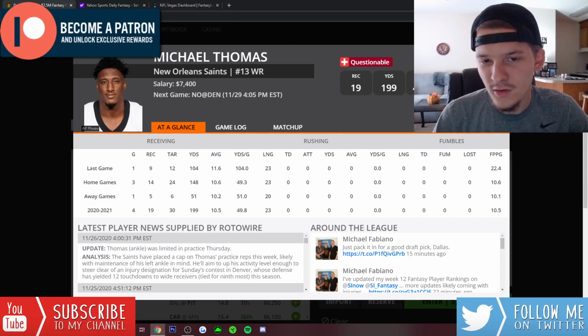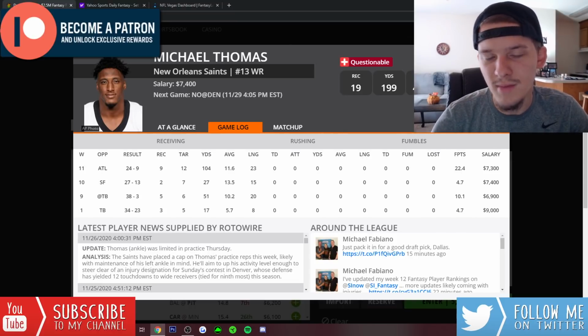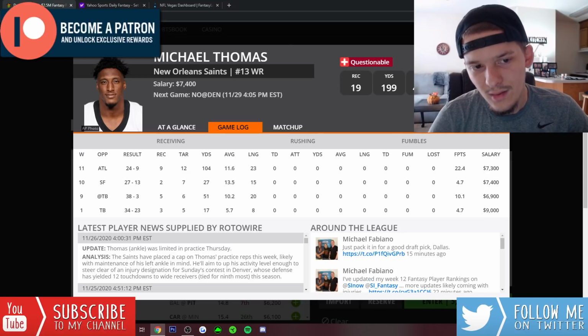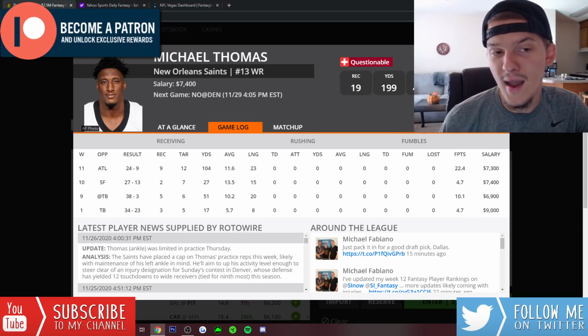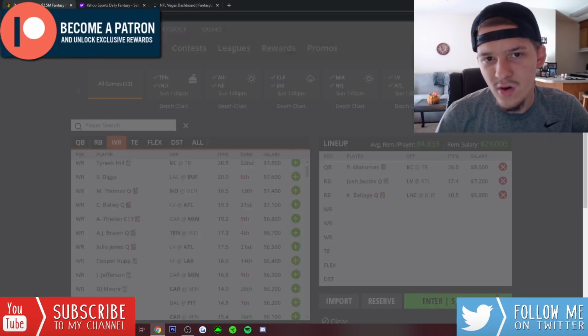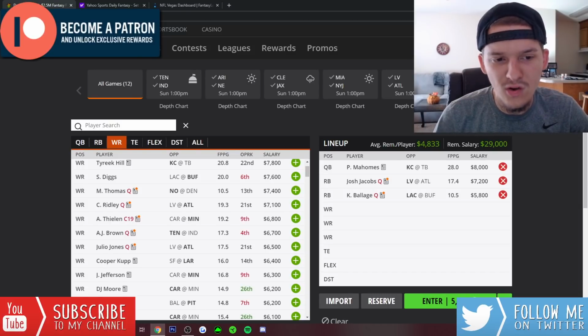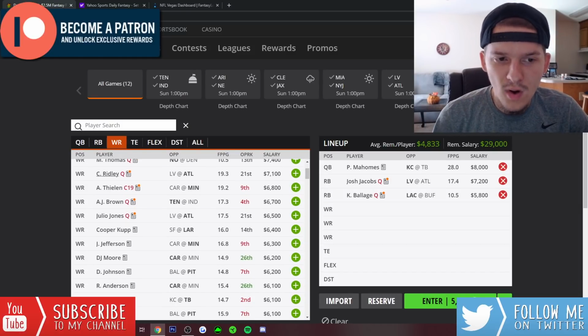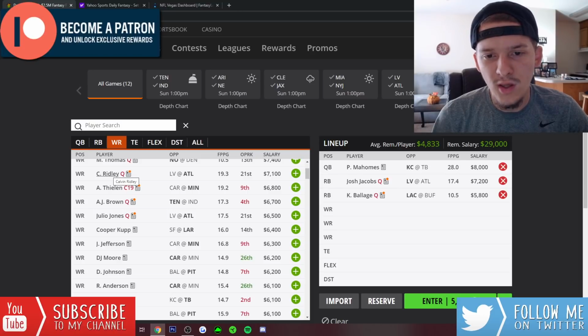Michael Thomas finally looked good last week. He got heavily targeted by Taysom Hill: 12 targets, 9 receptions for over 100 yards. Obviously, not nearly as good of a matchup this week on the road against Denver. But if Taysom Hill's going to keep targeting Michael Thomas like he did last week, you could definitely look to Michael Thomas at 7,400.